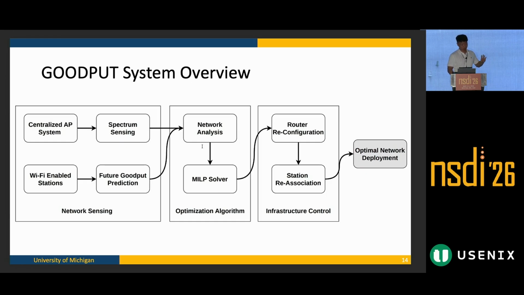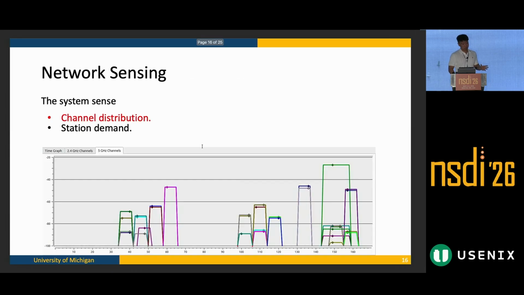So we do have a network sensing stage, optimization stage, and also an underlying infrastructure control stage. By doing this pipeline, we can ideally achieve an optimal network deployment. So let's take a look one at a time. So the first is network sensing.